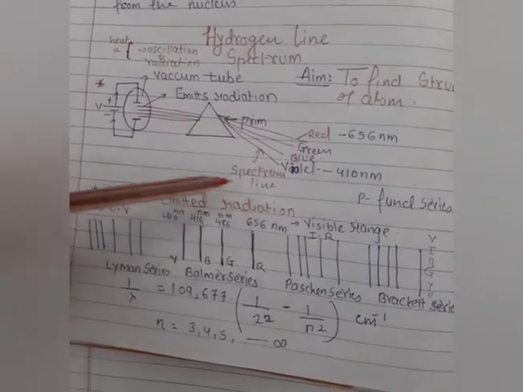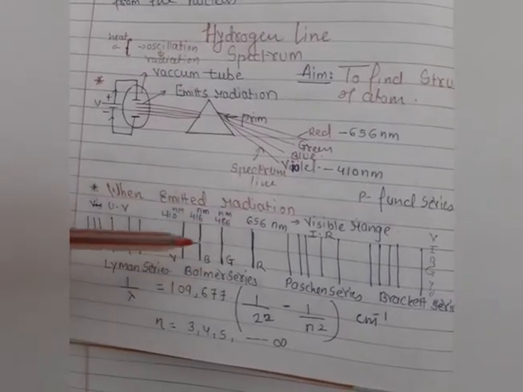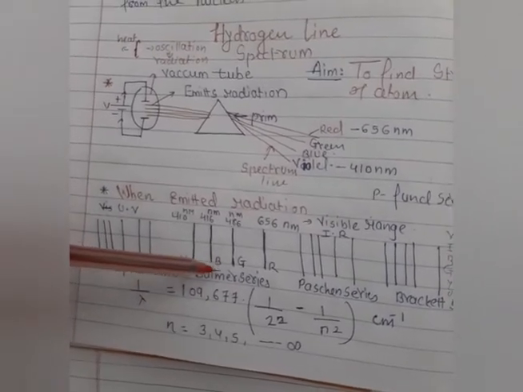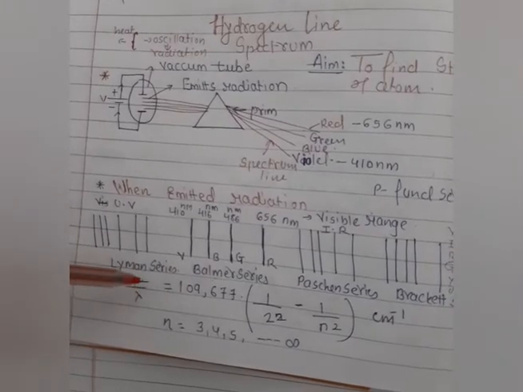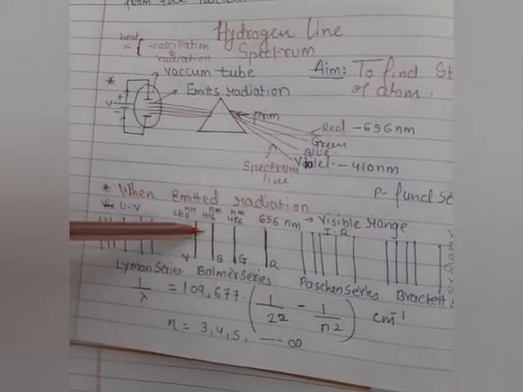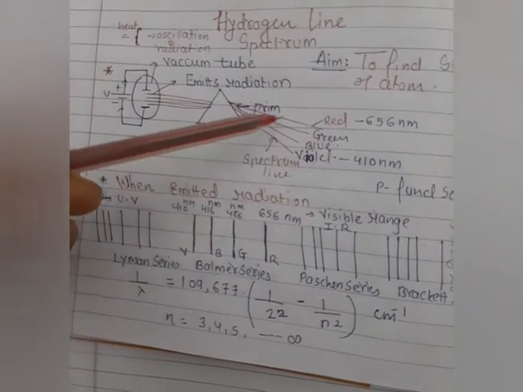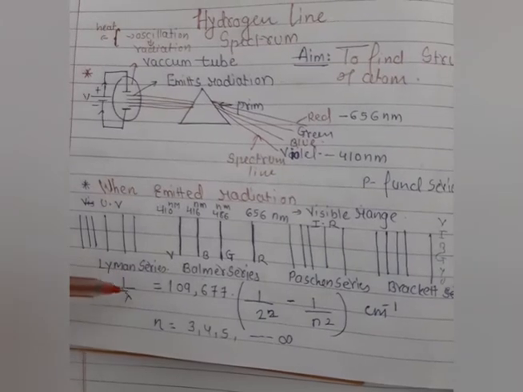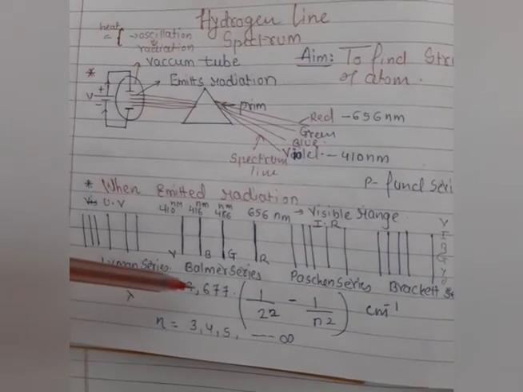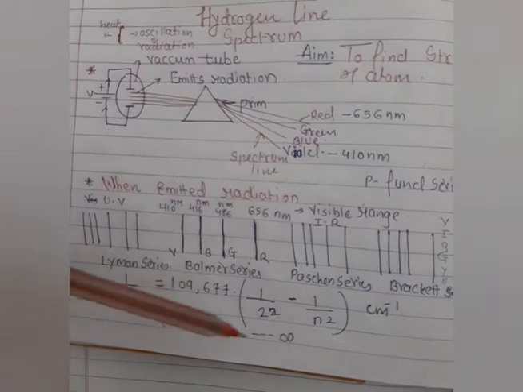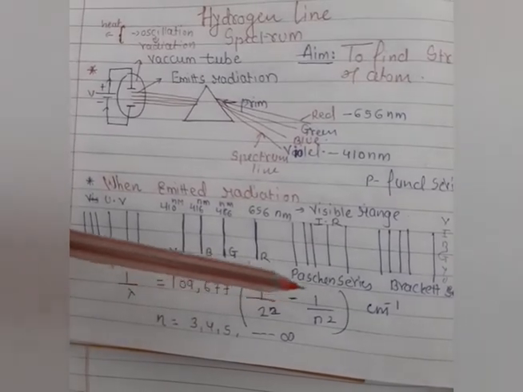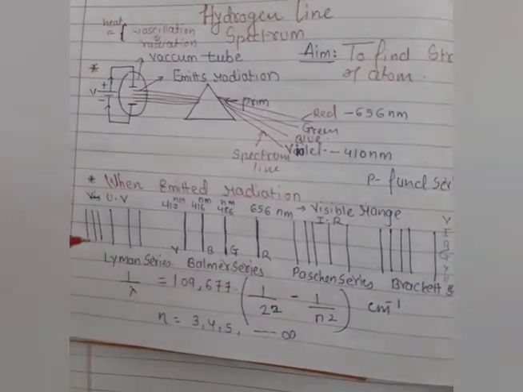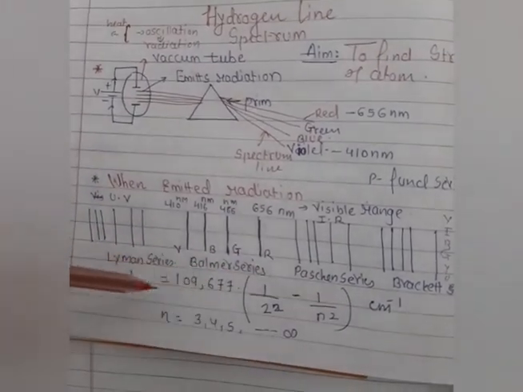After these few lines were observed, the very famous scientist Balmer derived the mathematical expression to find out the wavelength of these lights, the wavelength of these spectra. So here you can see the mathematical expression: 1 divided by lambda is equal to 109,677 times the bracket of 1 upon 2 squared minus 1 upon n squared, in centimeter inverse. This is the mathematical expression proved by the scientists.